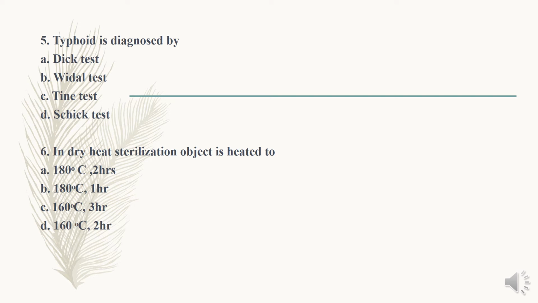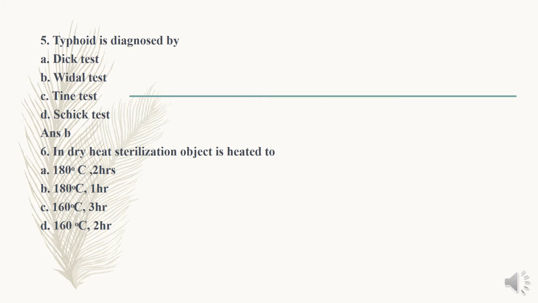Option C, Tine test, is done to diagnose tuberculosis, and the Schick test is specific for diphtheria. So the question is, typhoid is diagnosed by the Vidal test. So the answer is option B, Vidal test. Typhoid is diagnosed by the Vidal test.